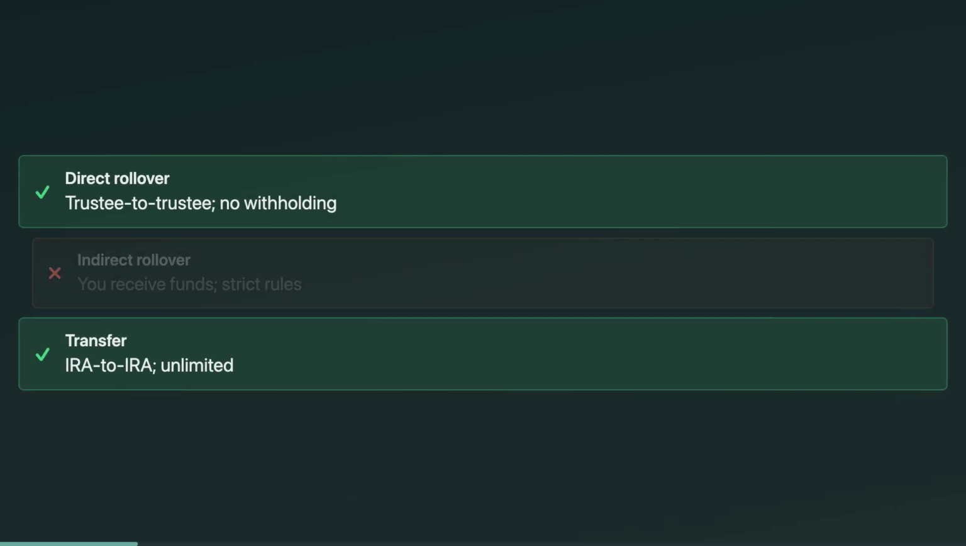On the EA exam, rollover questions are really spot-the-trap questions. A direct rollover, also called trustee-to-trustee, means the money never touches your hands. That's the cleanest option because it avoids withholding and timing problems. An indirect rollover means you receive the money first, and now you're on a clock and subject to extra limits.